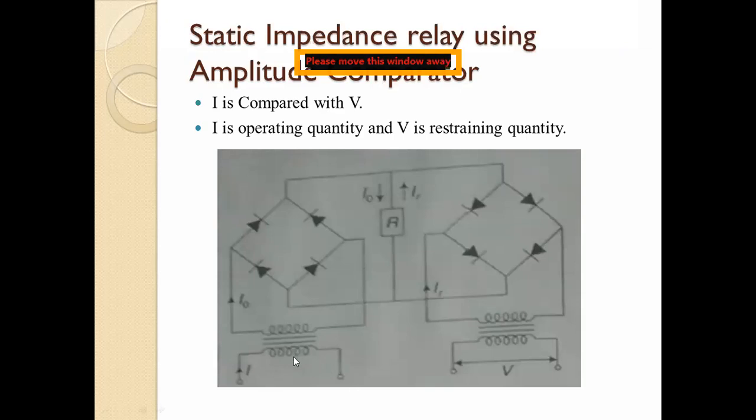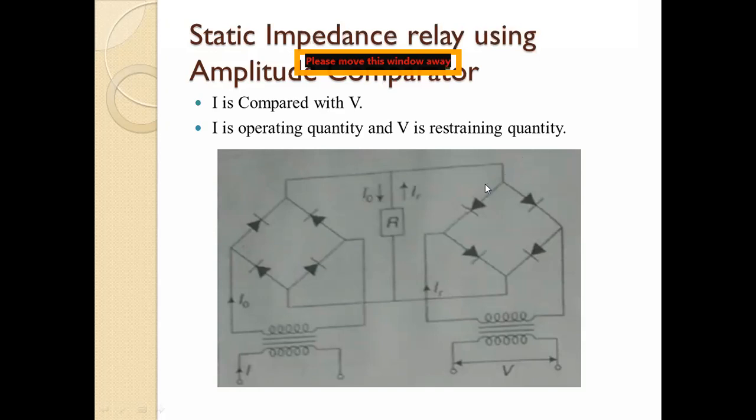Its name itself says that we are comparing the amplitude. Here it is a rectifier. There are two rectifiers, so this is a bridge rectifier. A bridge rectifier comparator is used here. So we are simply realizing the characteristics of this impedance relay.